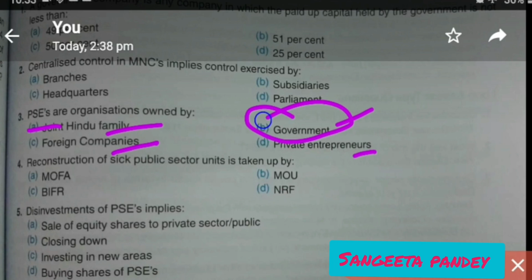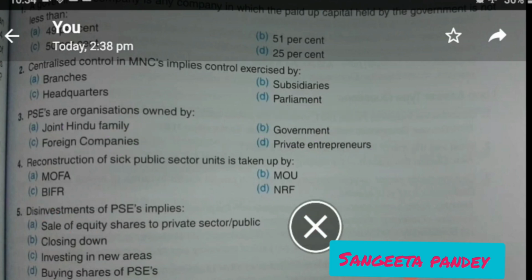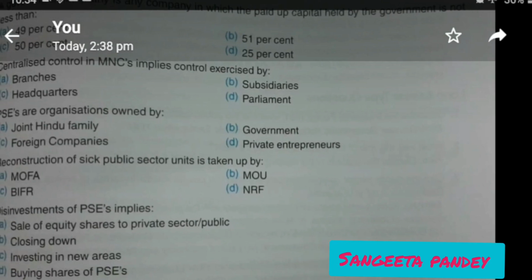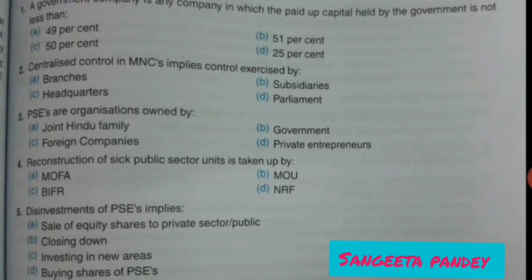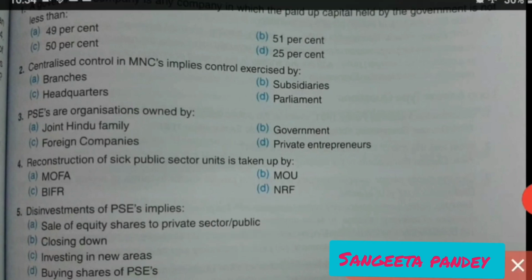So answer is B, government. Okay, then next question is reconstruction of sick public sector units is taken up by. Now sick units were transferred to a body, and that was BIFR, Board for Industrial and Financial Reconstruction. So option is C.